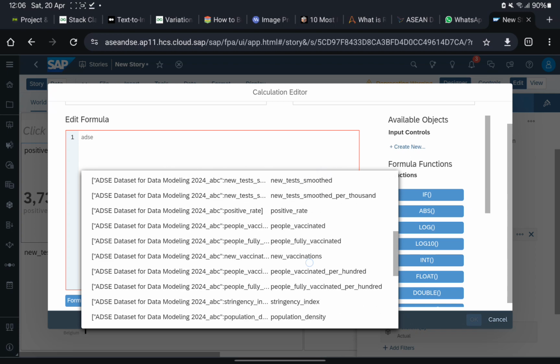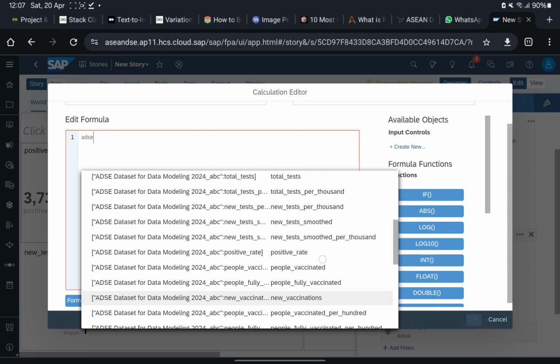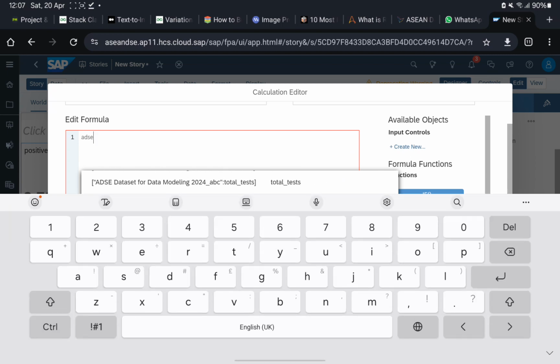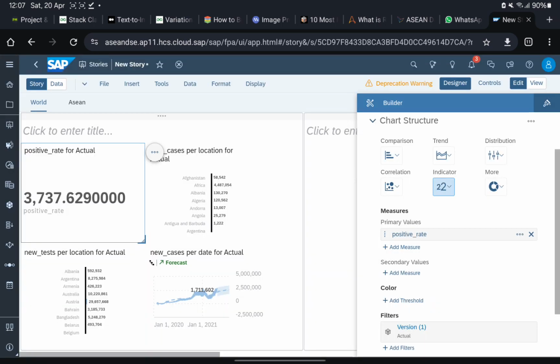Here there are a lot of settings that you might want to explore by yourself, like the axis label, data label, and everything. This styling depends on your own creativity. Let's change this.